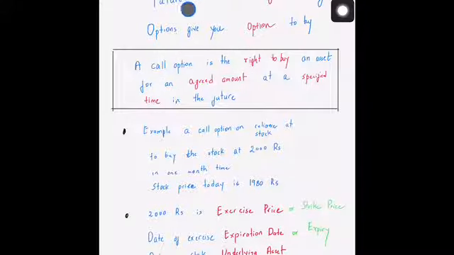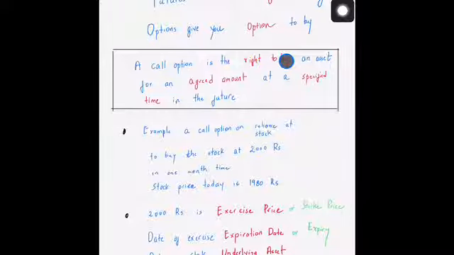Okay, so futures were an obligation to buy. That is, if you entered into a future contract, at the expiry of the contract, you had to buy the particular asset. But now there are other kinds of instruments which are called options. Options give you an option to buy. That is, if you want to buy the asset, then you buy the asset at a particular time period.